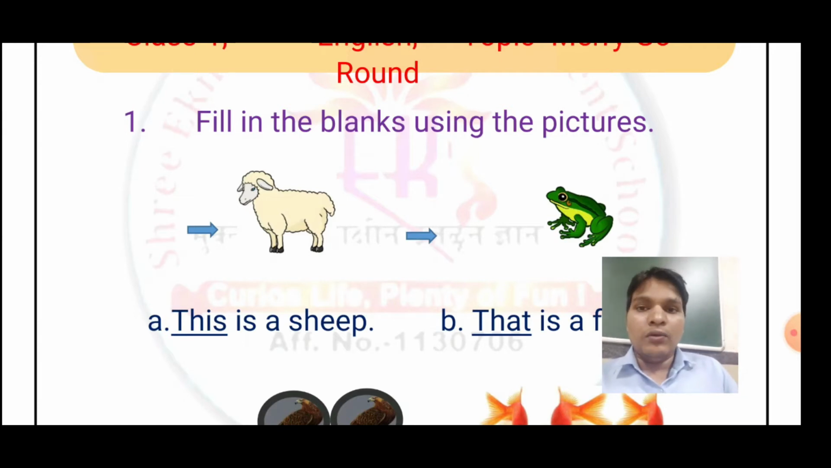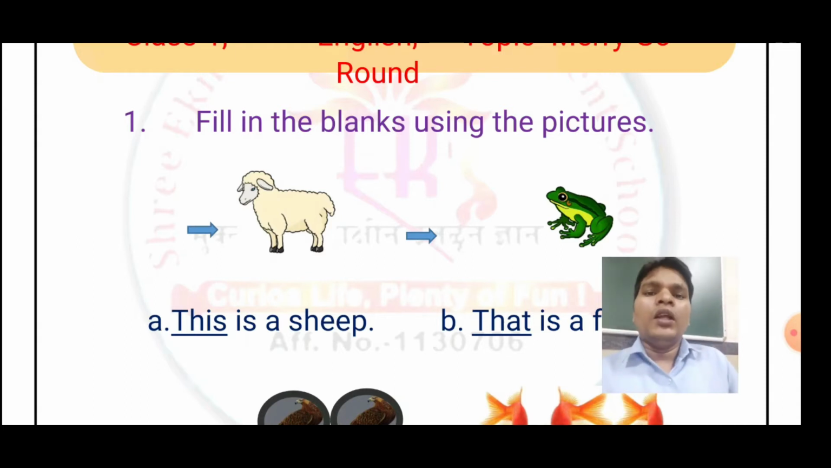What you have to do, the blanks are already given here. According to the arrow mark, you have to use this or that. So keep in mind, if the arrow mark is nearer to the picture, what do we have to write? This. If the arrow mark is at more distance and far from the picture, we have to write that. Very simple.